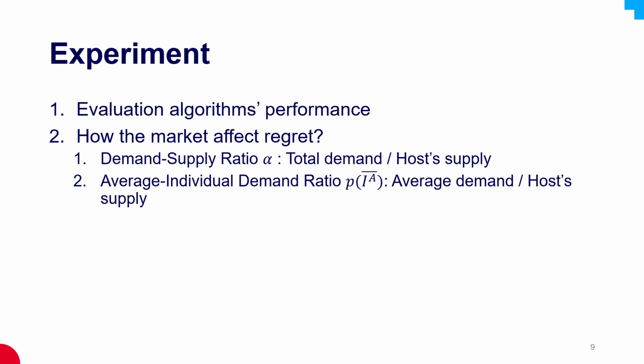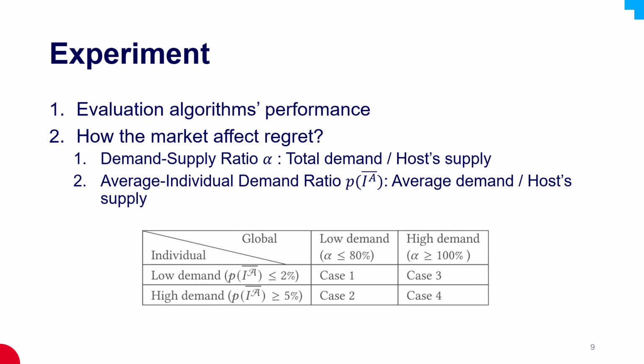If alpha is approaching 100%, it means there is a high risk that the host will break the contract. And if alpha is larger than 100%, it means the demand already exceeds the supply. Based on those two key parameters, we can explore how the market affects the regret in those four cases.